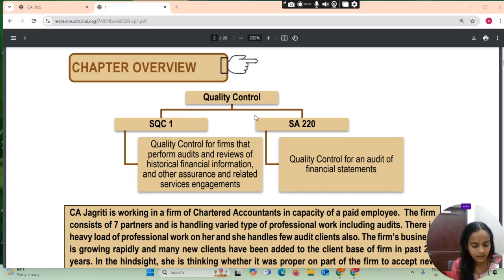In hindsight, she is thinking whether it was proper on the part of the firm to accept new clients without checking and verifying their backgrounds. Besides, she feels the firm is accepting audits of some companies engaged in technical and complex operations. The firm has no past experience of auditing such clients. The partners also seem stingy in hiring experienced and capable staff to handle such work. In her mind, she always lamented that commercial consideration was the overriding factor. Increase in volume of professional work without commensurate hiring of capable and qualified staff is leading to many lapses.